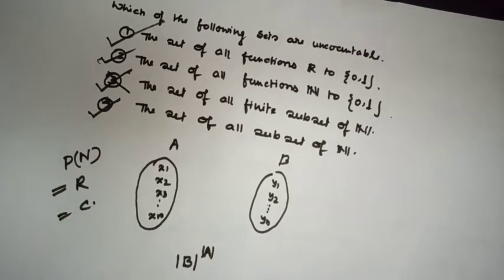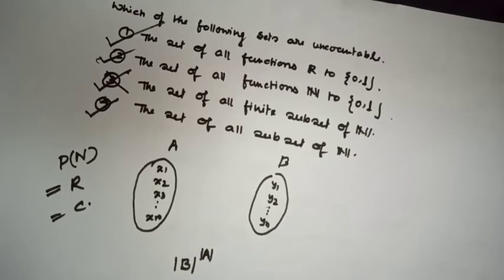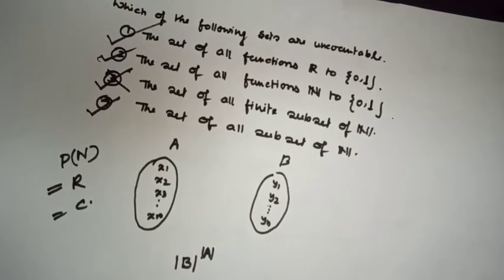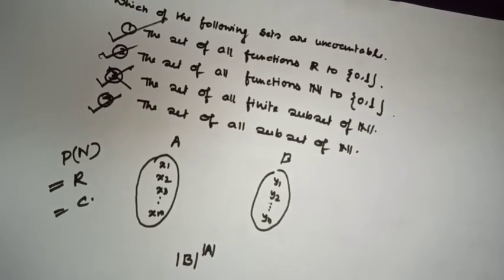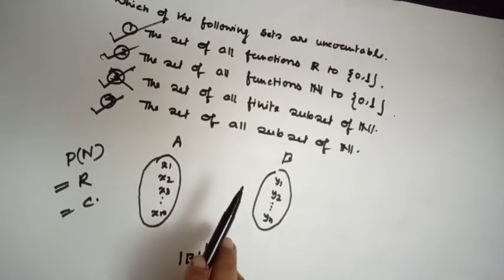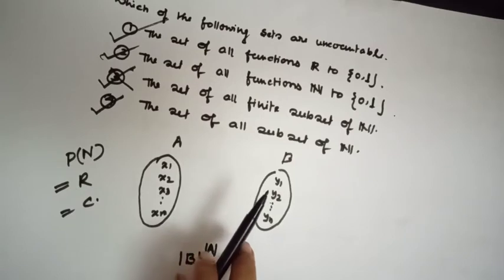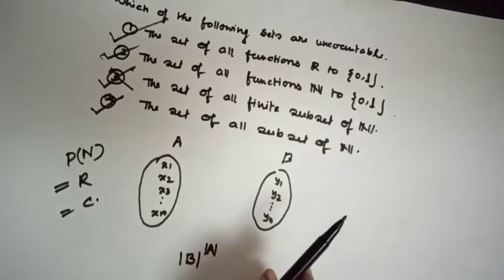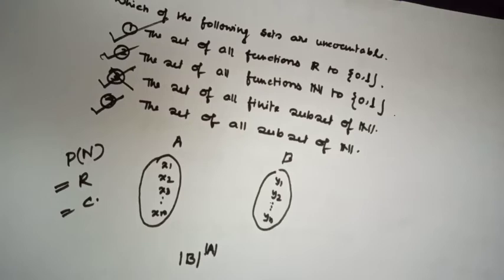So option 4 is also true. I think all of you understand. If you have any question, you can ask me in the description box. Okay, let's see the next question.